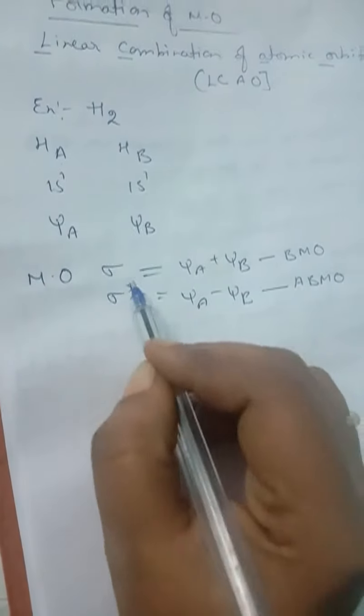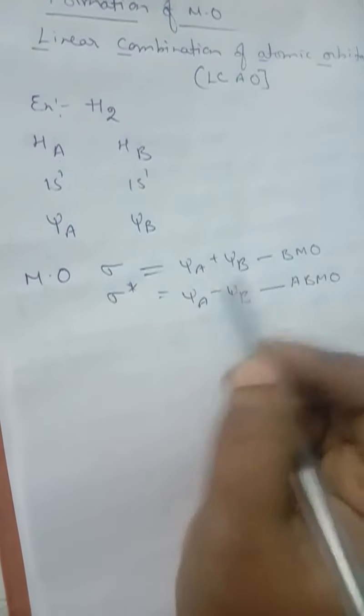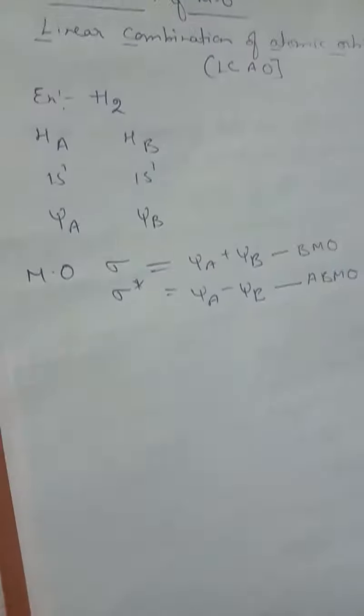So whenever addition takes place, a sigma bond is formed. Whenever subtraction takes place, the sigma star anti-bonding molecular orbital will be formed. So now the order of energies of the bonding and anti-bonding orbitals. Look at here, children.